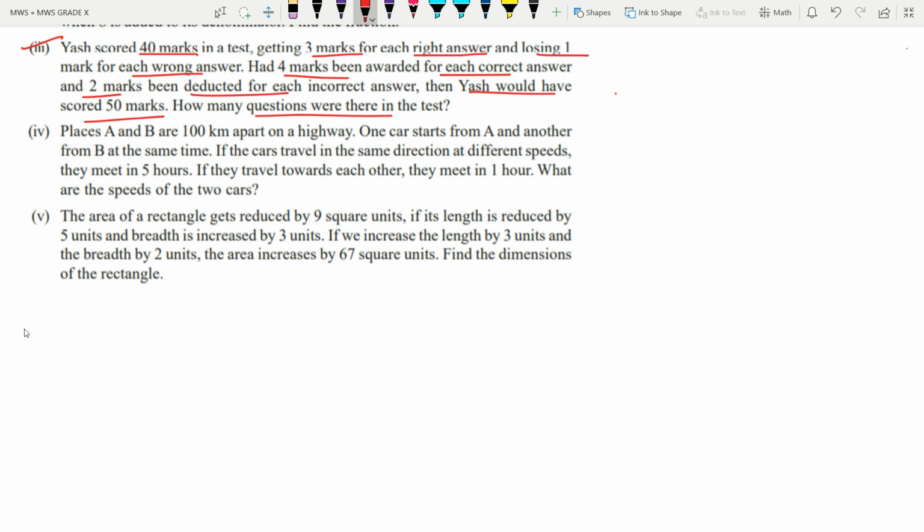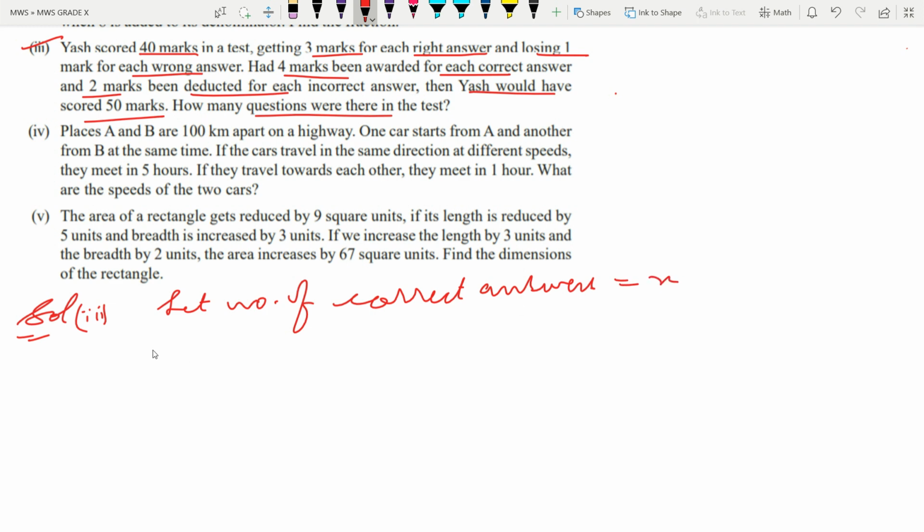So let us start with the solution of the third part. Let the number of correct answers be x and the number of wrong answers be y.